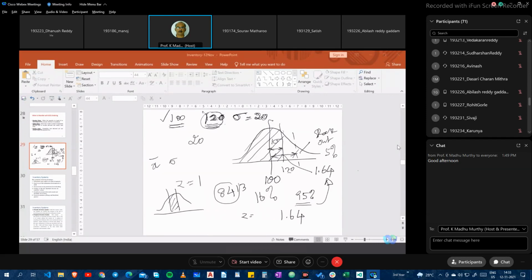So I just told you how we identify the Z value for the item. Those who are familiar with the probability distribution, the mean and the standard deviation, probably understand this. Any doubts here? Last chance.